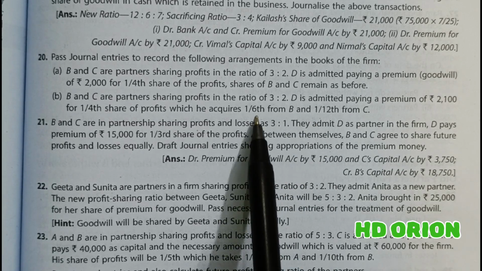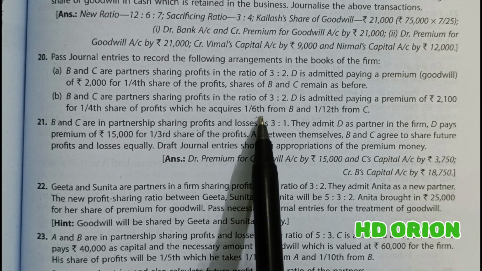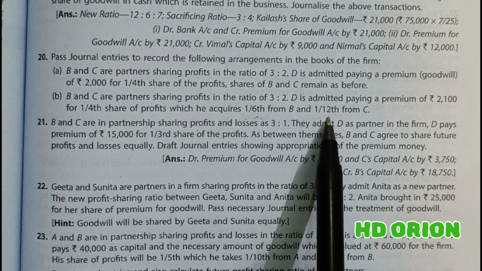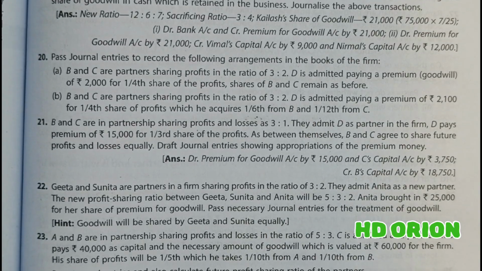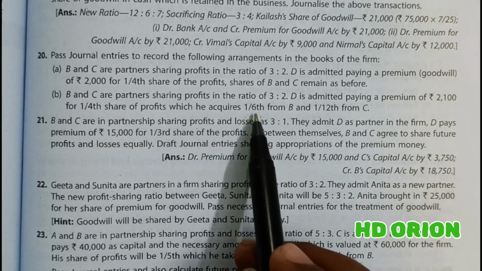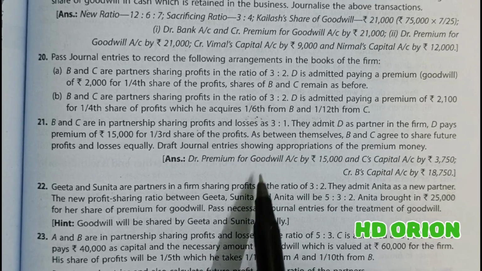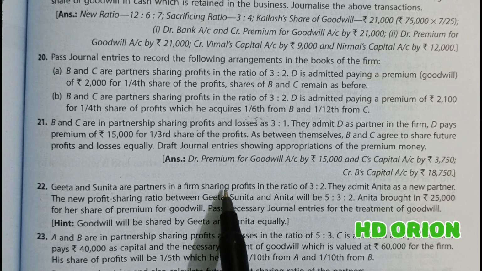If you take LCM and take the numerators, you will get 2:1. So how much they are getting from each partner is the ratio which is sacrificing ratio. So immediately you can figure out here that the sacrificing ratio is 2:1.